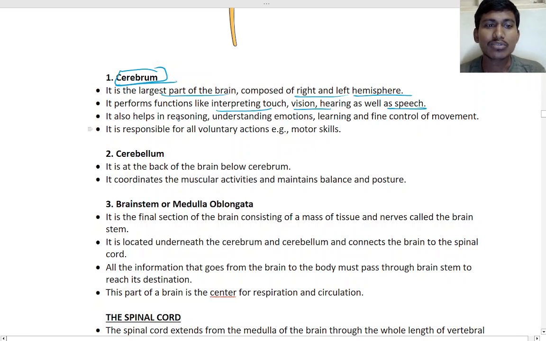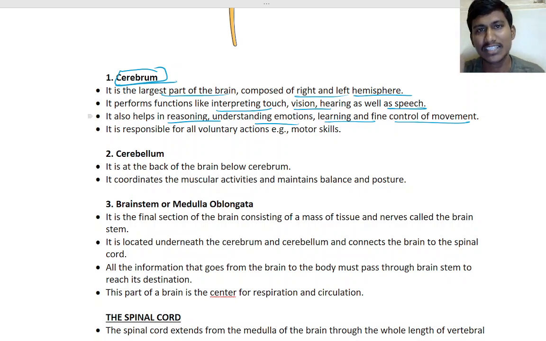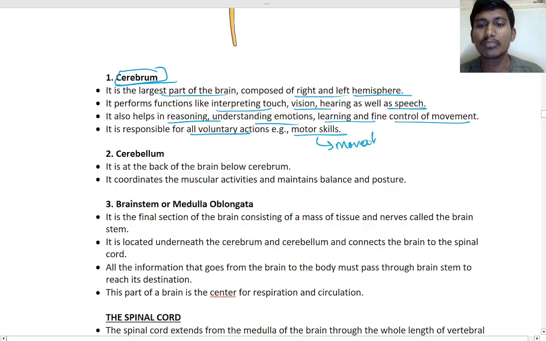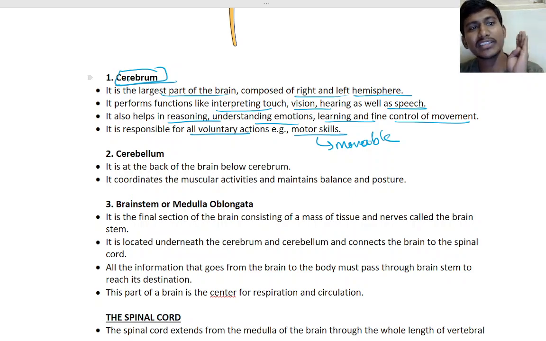It also helps in reasoning, understanding, emotion, learning, and fine control of movement. It is responsible for all voluntary actions, that is, motor skills. Motor skills means movable skills. Your heart is automatic, you cannot stop it or move it at will, so that is not a motor skill. That is different. So this is done by the cerebrum.